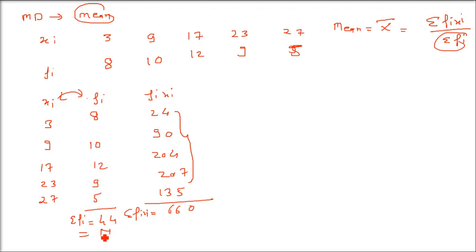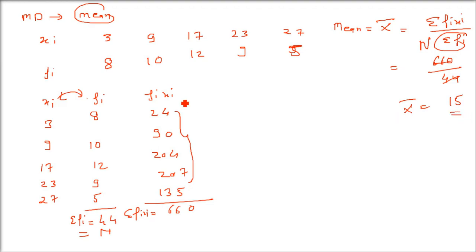Okay. So sigma fi xi is what? We have already found out 660. Now what is sigma fi? What is capital N? It is 44. So 660 by 44 is 15. So now we have got the mean. We haven't got to mean deviation yet. First we have to find out mean or median. So this is mean.